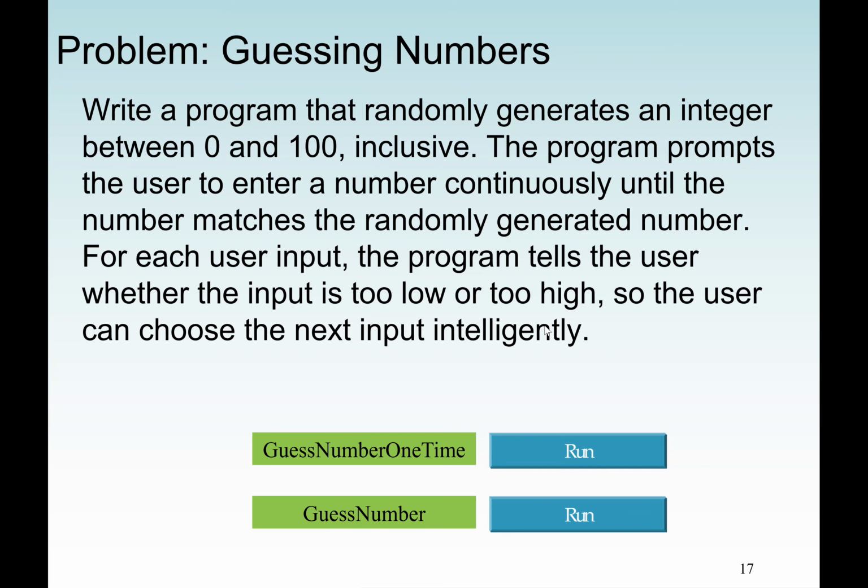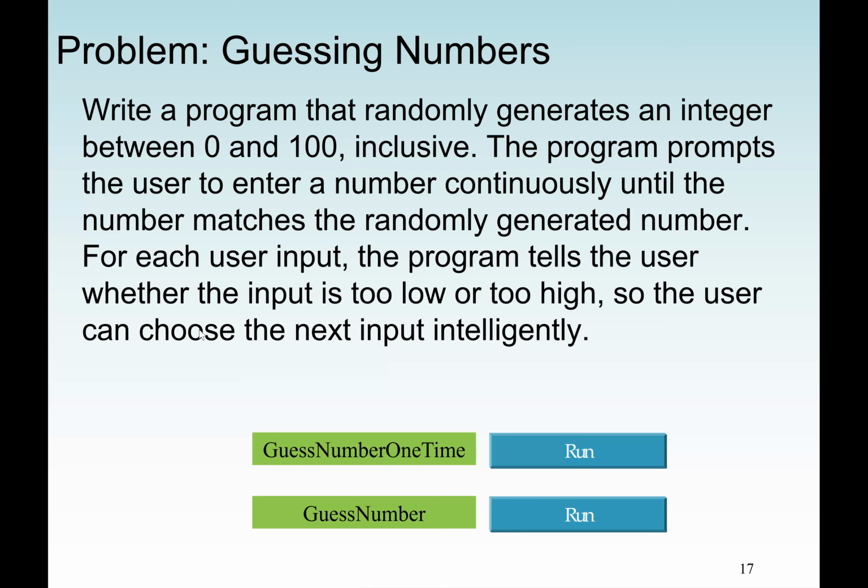So here also we have to use the concept of sentinel value. That means if the random number generated is not equal to the input that the user entered, then the user has to keep trying.